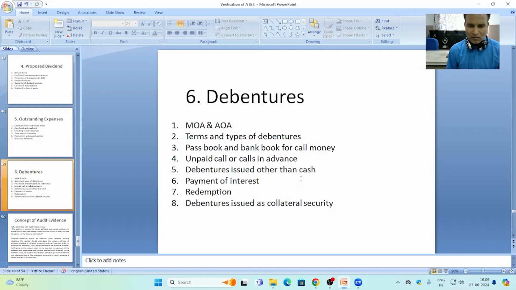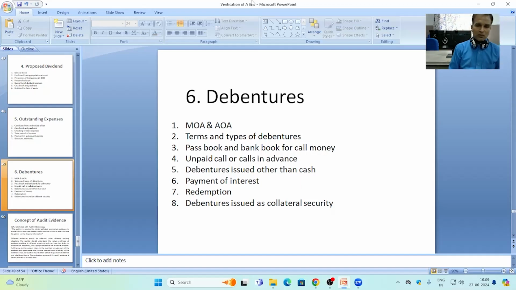Debenture holders receive interest against the investment of their money in purchasing of debentures. So, rate of debenture, payment time of debenture, whether it is quarterly, half-yearly or annually, should be checked by the auditor to verify the liability of debenture in a better manner.